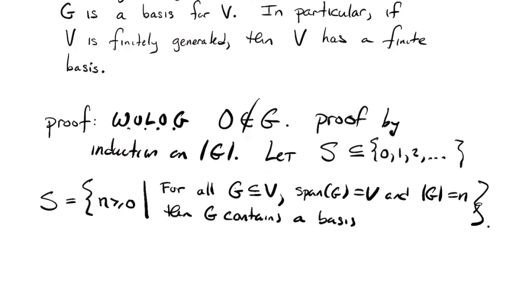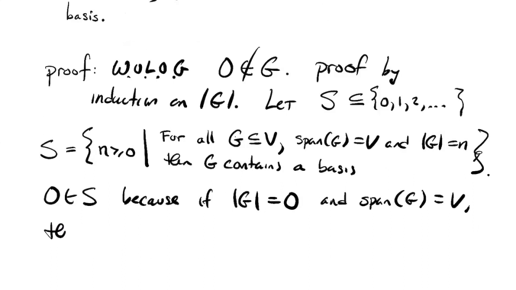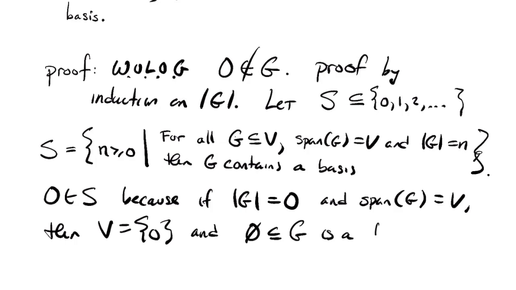Okay, so S is the set of sizes for which this theorem is true. And for example, 0 belongs to this set S. Because why? Well, if G has 0 elements in it, and the span of G is V, well, then V must be the 0 vector space, and G contains a basis. The empty set is a subset of G, and it's a basis in that case. So there's our base step, if you like.